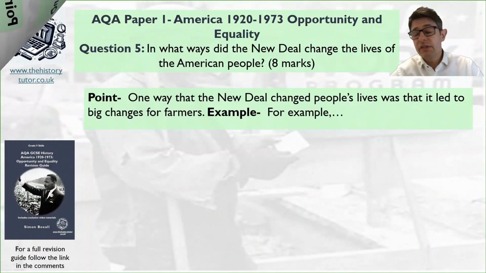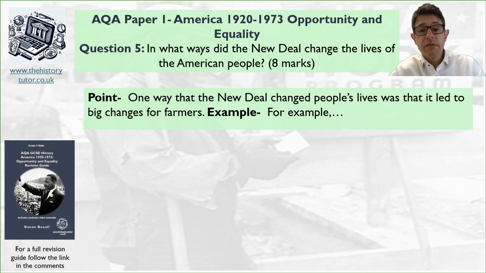Okay, so I've kept it very simple. I've just said how it changed life for farmers. So one way the New Deal changed people's lives was it led to big changes for farmers. Now, I'm doing a farmer paragraph. You might be doing a different one. That's fine. But you're still going to follow the same pattern.